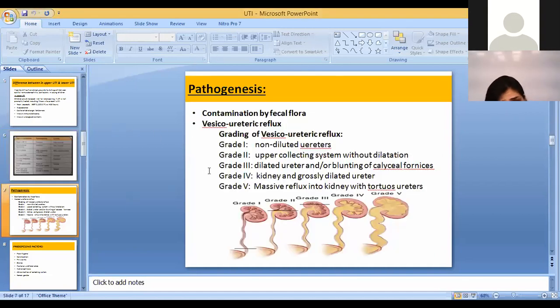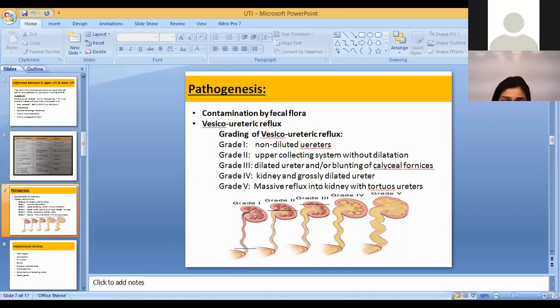If you talk about the pathogenesis, like why is it happening, there are multiple reasons which cause pyelonephritis or upper urinary tract infection. It could be because of fecal flora contamination. Whenever you see a patient, and if it's a girl, you need to tell the parents, and even teach the child who is more than 5 years of age, the washing techniques.